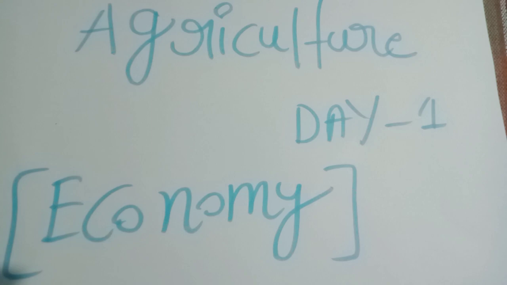Types of cropping pattern: monocropping, only one crop on a piece of land year after year. And multiple cropping, two or more crops in the same field within a given year. Within multiple cropping, different cropping types are there. First is mixed cropping, which means two or more crops at once.